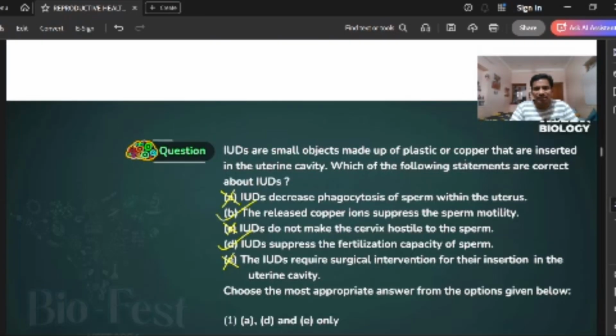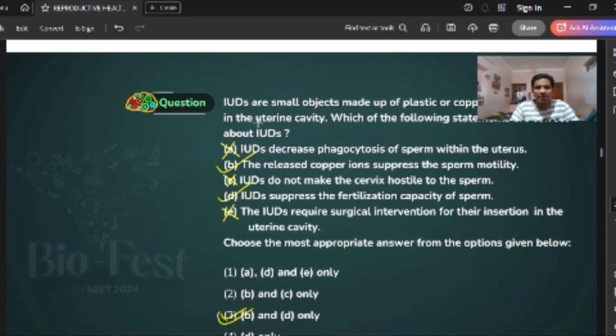One more question here. IUDs are small objects made up of plastic, copper, and so on, inserted in the uterine cavity. Which of the following statements are correct about IUDs? IUDs decrease phagocytosis? No, it's wrong. They release copper ions that suppress sperm motility. It's correct. IUDs do not make the cervix hostile? No, they do make the cervix hostile, so the sperm won't stay more time. This is wrong.